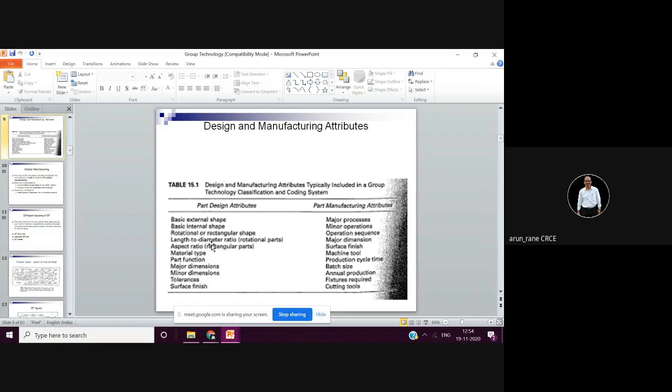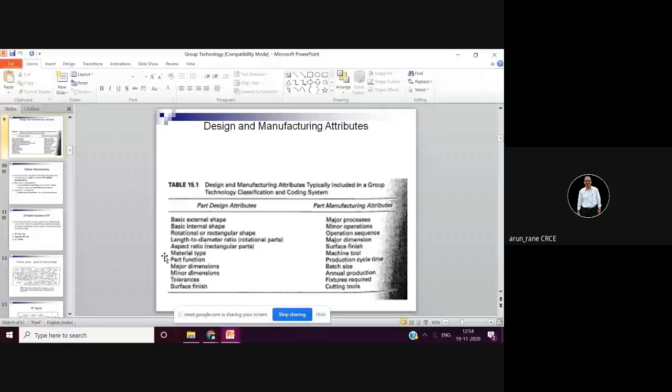Then again, material type. What is the material? If it is CNC, and if my raw material which is to be machined is cast iron, CNC is of no use because you cannot do cast iron machining on CNC.